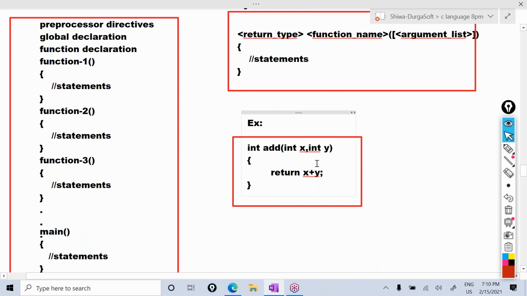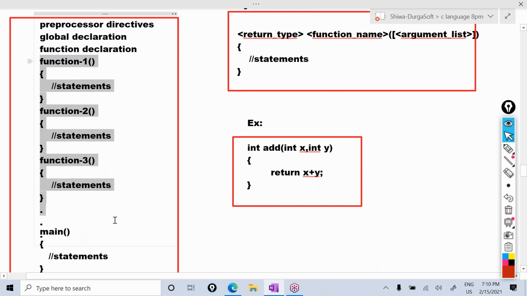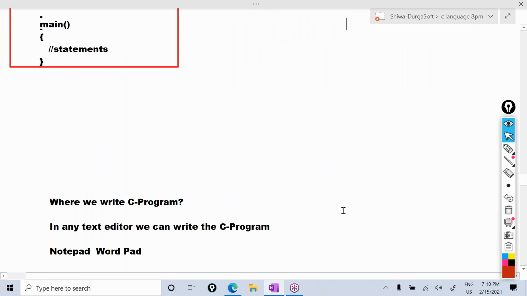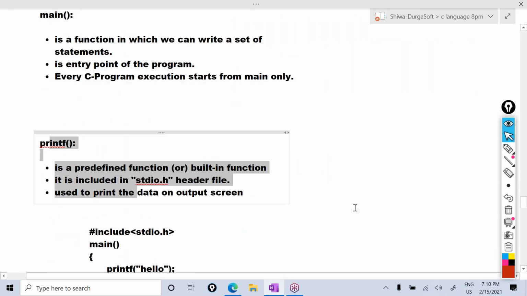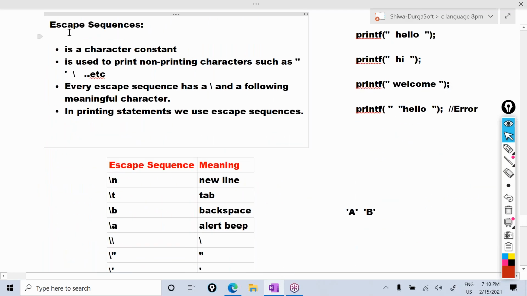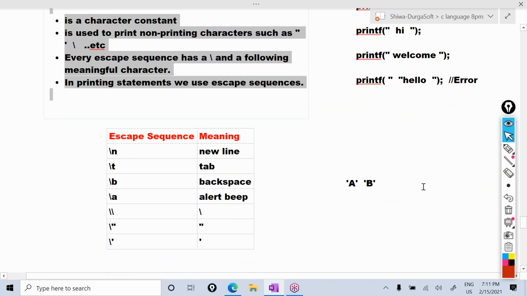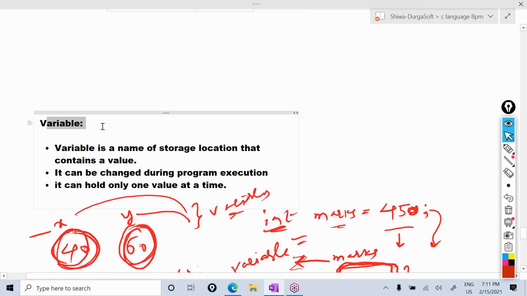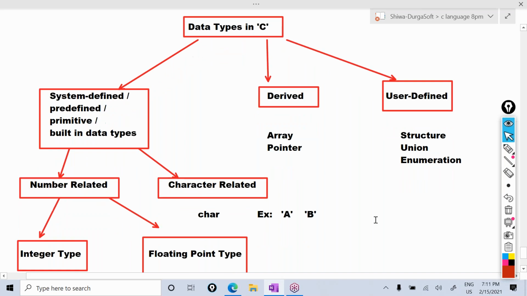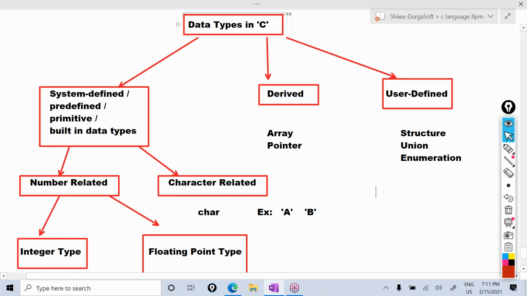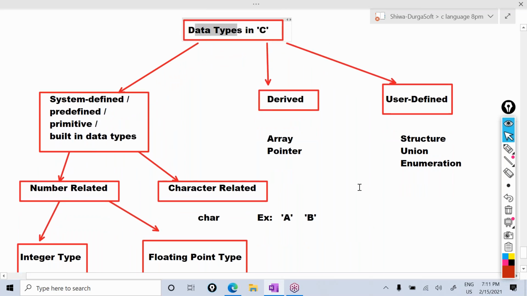We write a C program in the form of functions. Like this, we can write any number of functions. Also we discussed what is main, printf, and the first program in C language. After that, we discussed escape sequences. Then what is a variable, and data types in C language. This data type tells the type of data which a variable is holding.